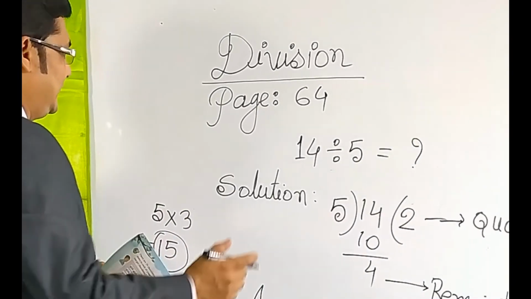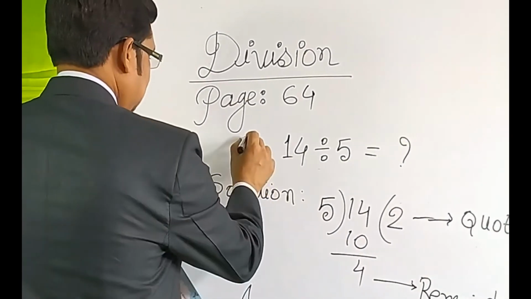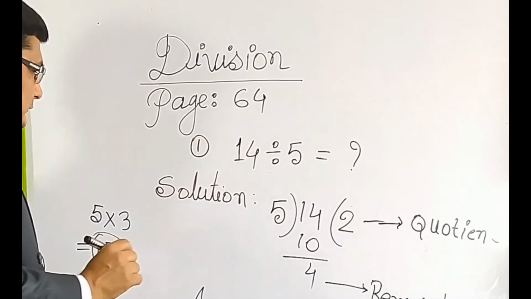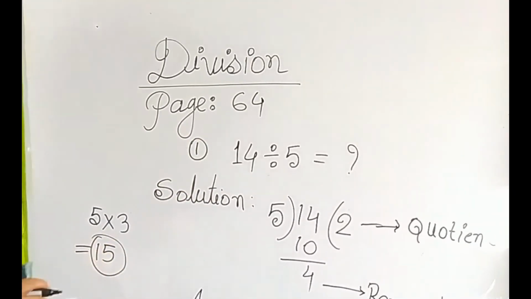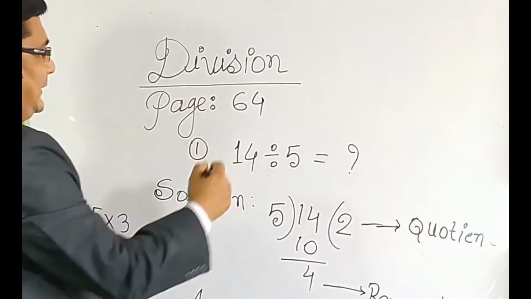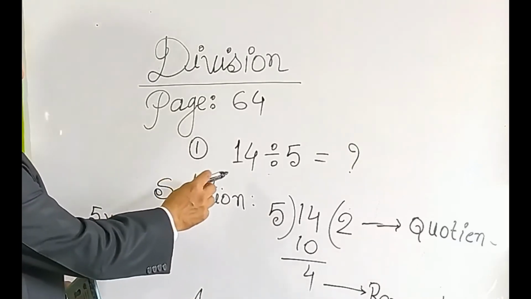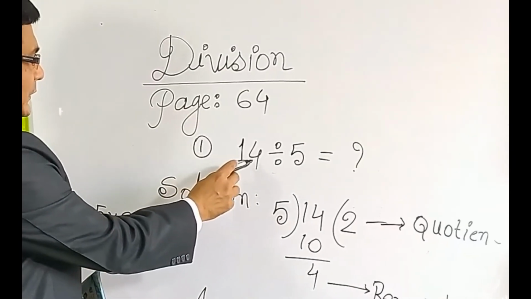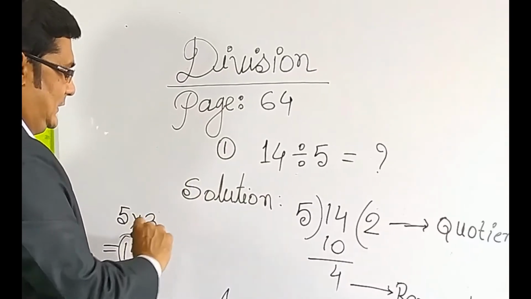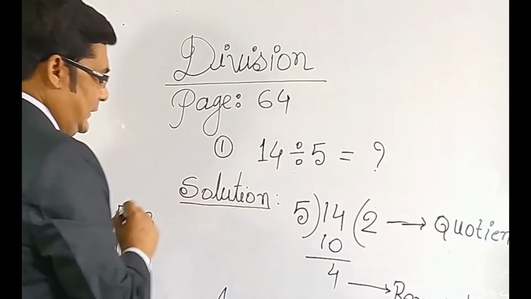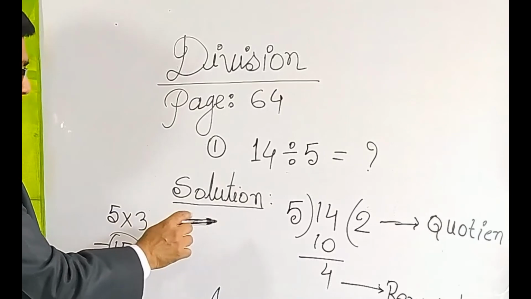Suppose this is question number 1. Our book, page 64. Okay, my dear student, page 64, and question number 1: 14 divided by 5. How much? So, you can solve it this way.